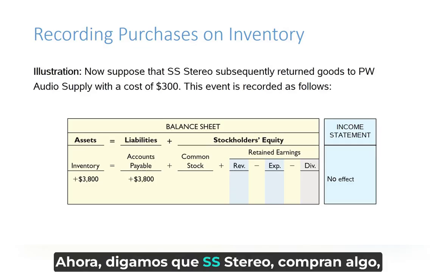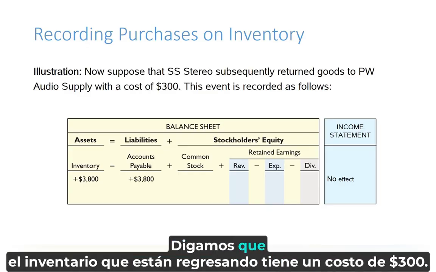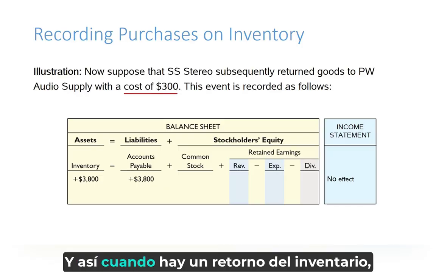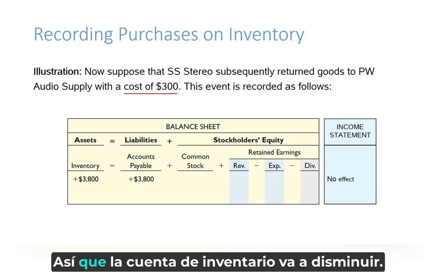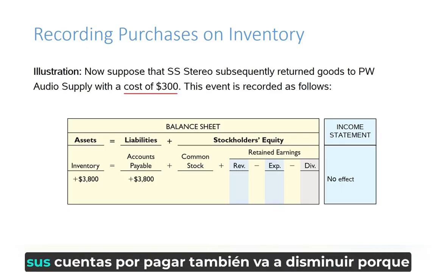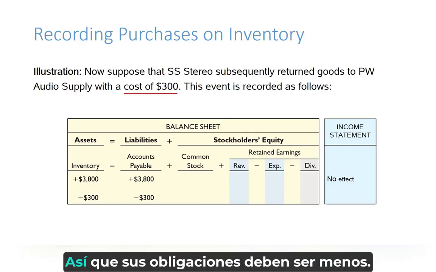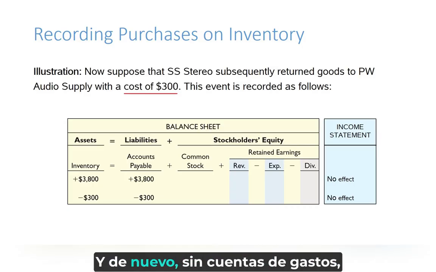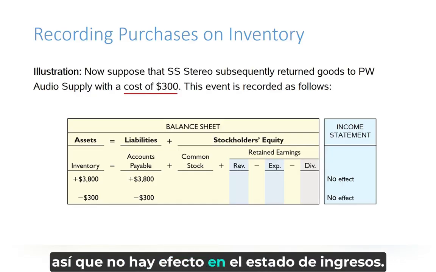Now, let's say that SS Stereo purchased this inventory, and then they want to return it. So let's say the inventory they're returning has a cost of $300. And so when there's a return of inventory, you're no longer going to have that inventory, so the inventory account is going to decrease. But if you purchased it on account, for example, your accounts payable is actually also going to decrease as well, because you would no longer owe for goods that you're returning. So your liabilities should be less. And again, no expense accounts, no revenue accounts were involved in this transaction, so no effect on the income statement.